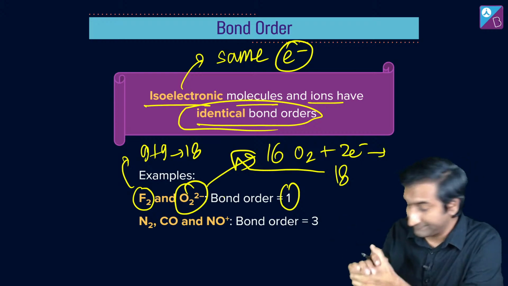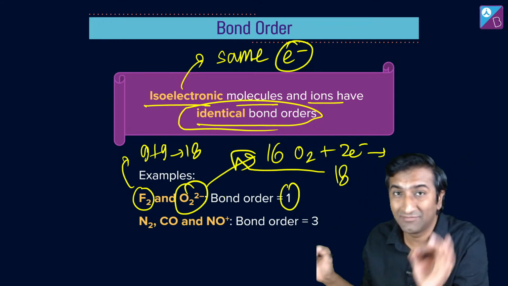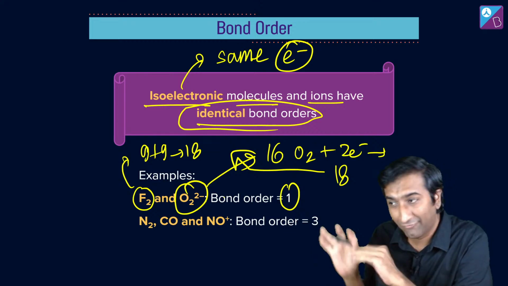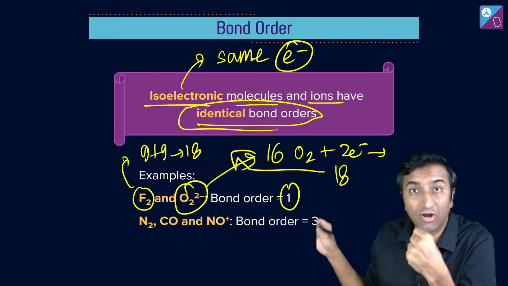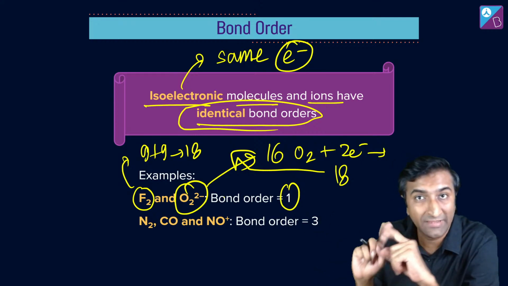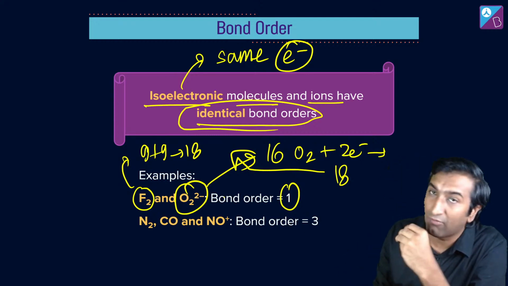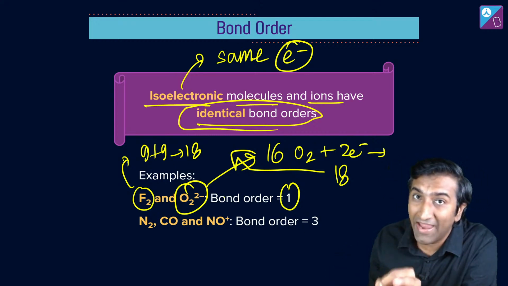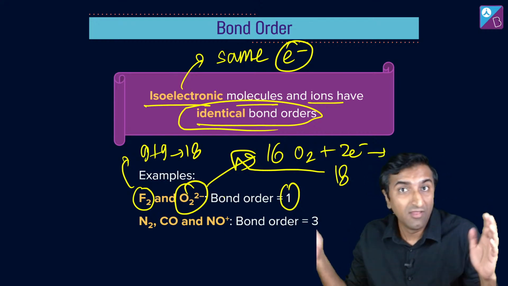This is another hack. If you know this for sure, this is a brilliant hack, a sweet hack. Fluorine 18 electrons है, O2 2 minus 18 electrons है. They will have a bond order of 1. You don't have to calculate because you know that fluorine के बीच में एक single bond होता है. Similarly, nitrogen has 14 electrons. Anything else that has 14 electrons will have a bond order of 3. That is a cool trick. It's not even a trick actually. As you do this question, you'll be like, हाँ ये तो obvious है. But keep that in mind.